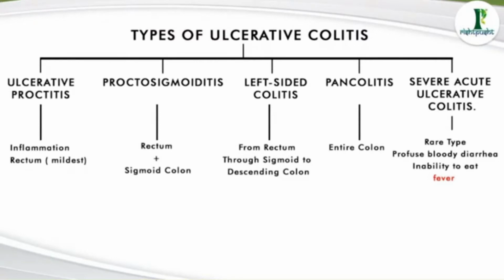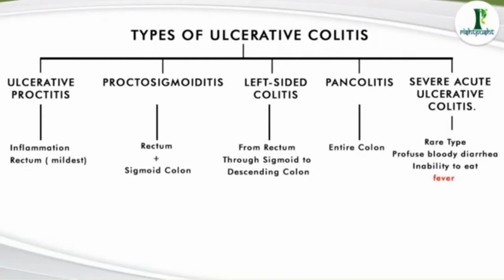So in this type, when more of the intestine is involved, bloody diarrhea becomes more evident. Then there always remains a pain on the left side. Along with this, a person may start experiencing weight loss. Now this is a really advanced stage, and after this comes the pancolitis.